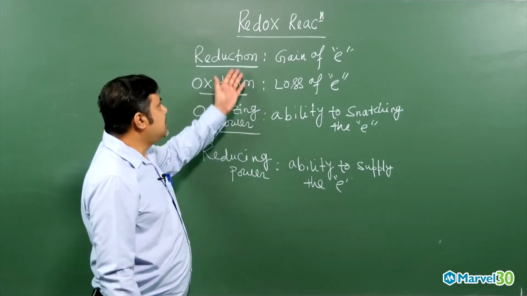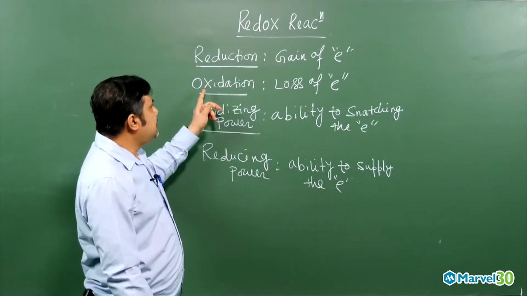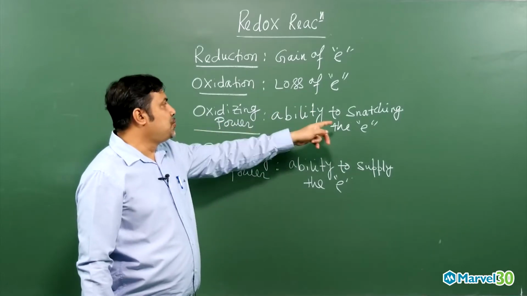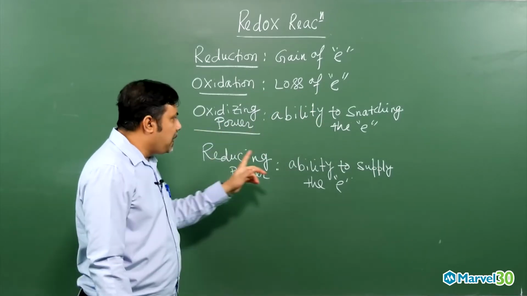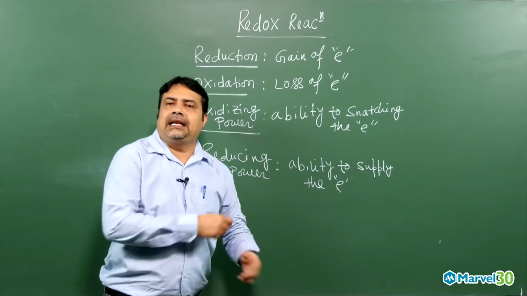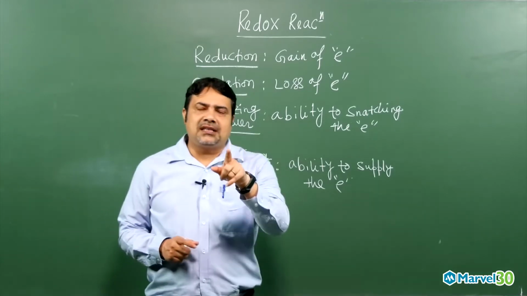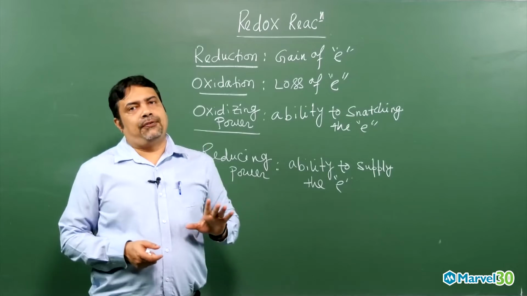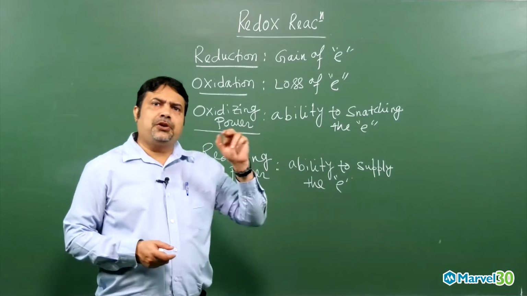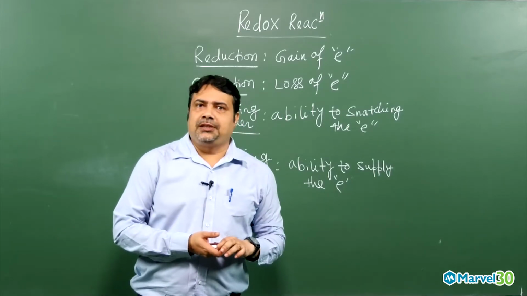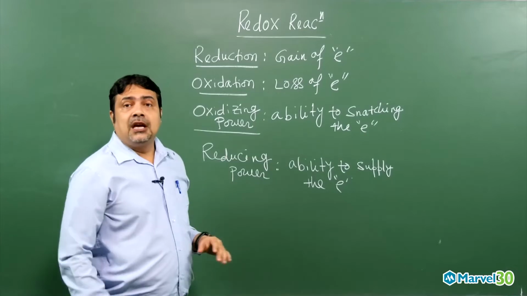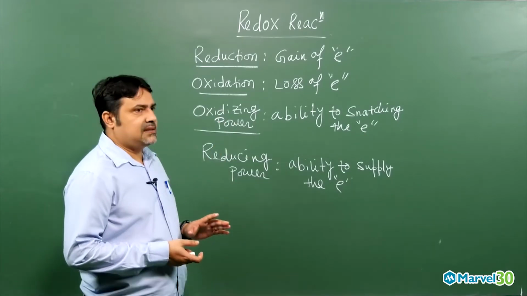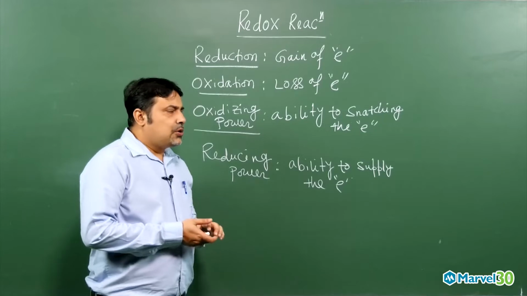Reduction is a gain of electron and oxidation is a loss of electron. Oxidizing power means ability to snatch the electron. Reducing power means ability to supply the electron. If you understand these 4 points nicely, then whatever way they ask the questions, you will do effortlessly. These things will also be correlated with electrochemistry. So that is why this chapter is very, very important. That is why first you understand these things.